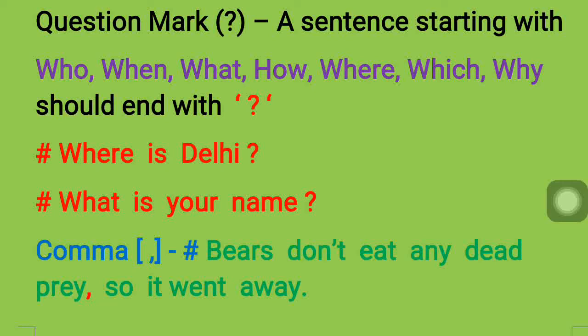So, where do you live? That is also a question. Which class are you in? So all these words indicate questions, whatever you are asking. So this is the example for question. When the sentence is starting with the purple words, whatever you see on this screen, they should end with a question mark. Okay.